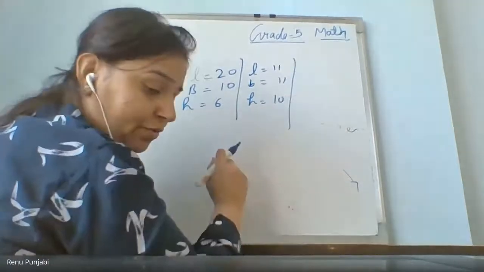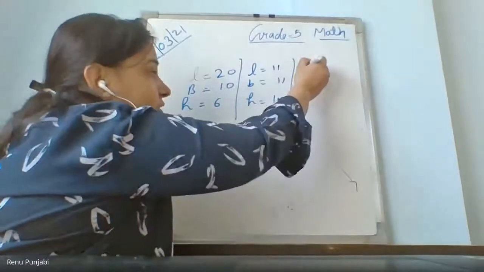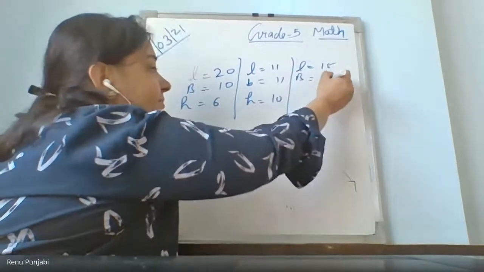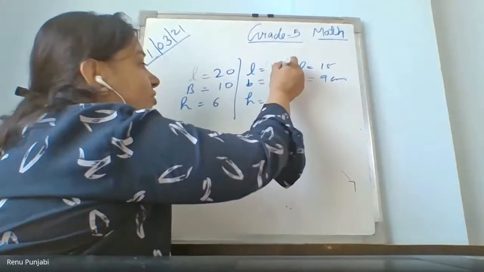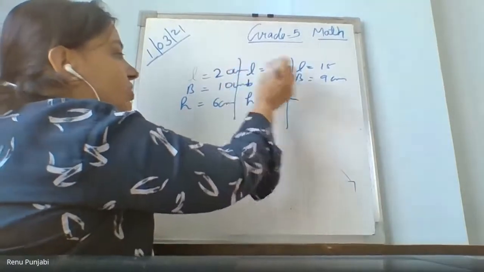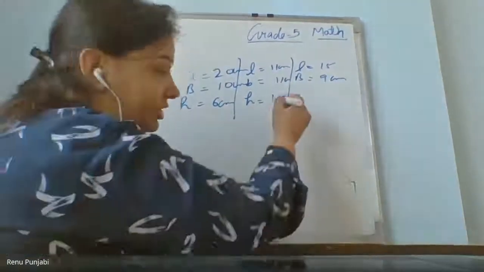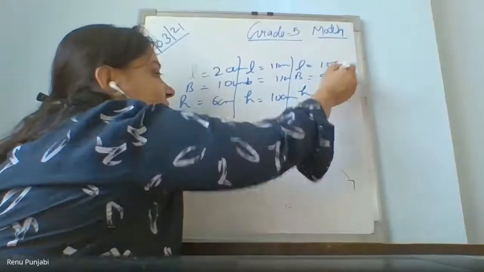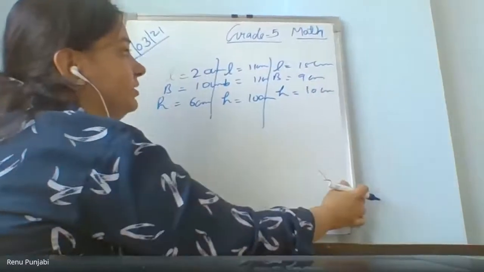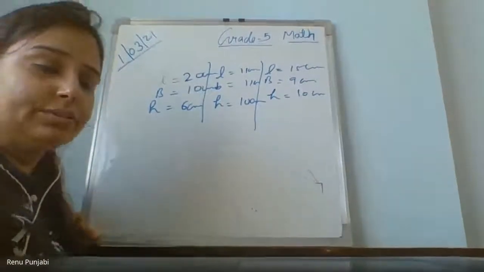And the last one, length equals 15, breadth equals 9. Please write units also. And height equals 10 centimeter. Now check my board. It's fine, ma'am.